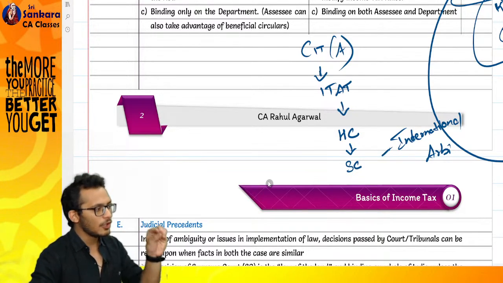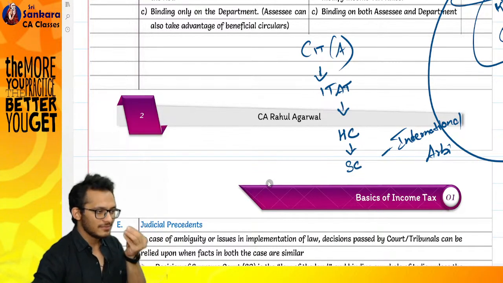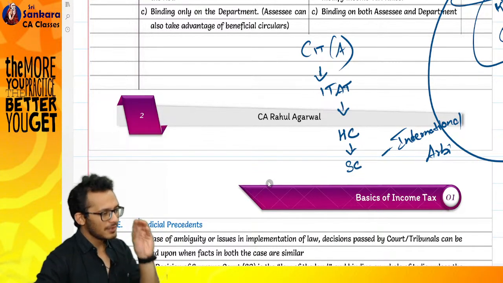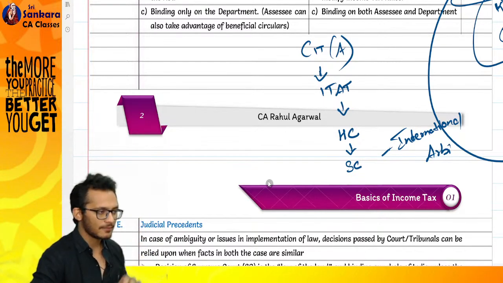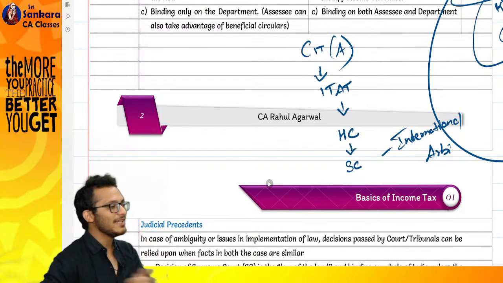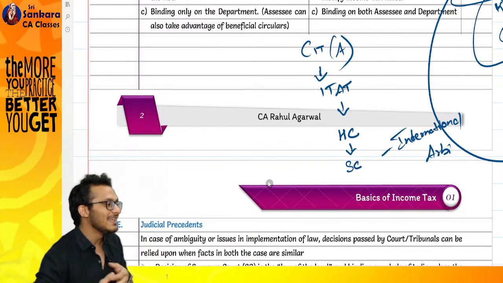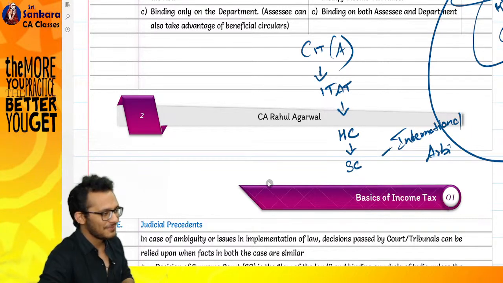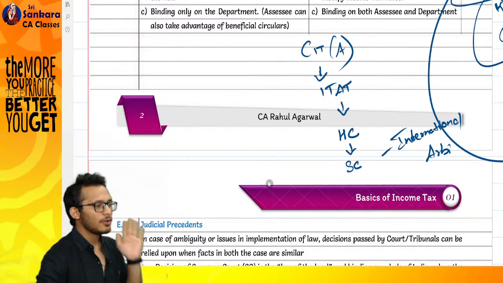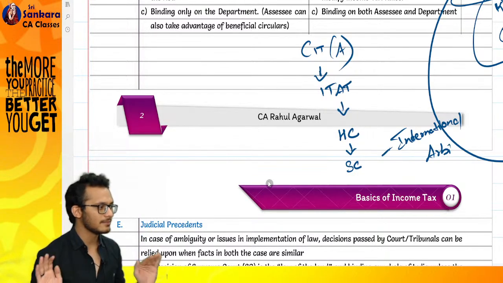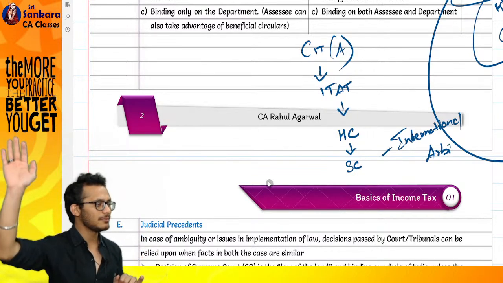I know things have gone boring until now. You're staring at my face, everything is happening. I know, but it was important. If something has gone into your head and you have understood a bit of it, that is enough for you. Things will go very exciting from now on. I'll ensure that. Now we are entering the subject. Now is where I'm getting into my strong area. Until now, are you okay with what we have discussed? Are things clear? Have we established your foundation back?